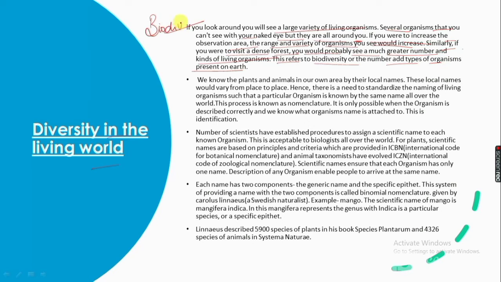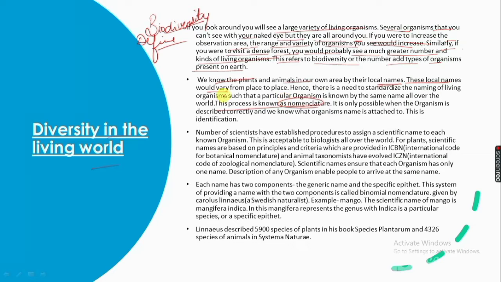We know the plants and animals in our own area by their local names, but these local names vary from place to place. So we have to define a particular system so that every organism is known by the same name all over the world.